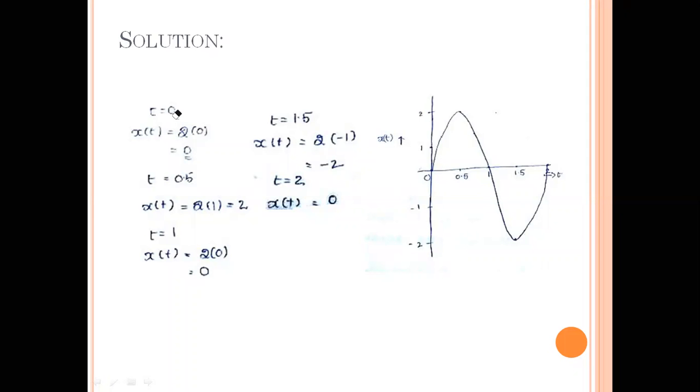So t is equal to 0. For the first value, I'm going to substitute in the given function. If you substitute t is equal to 0 here, what will you get? 2 sine pi into 0. Okay. Wait. So here, substitute.